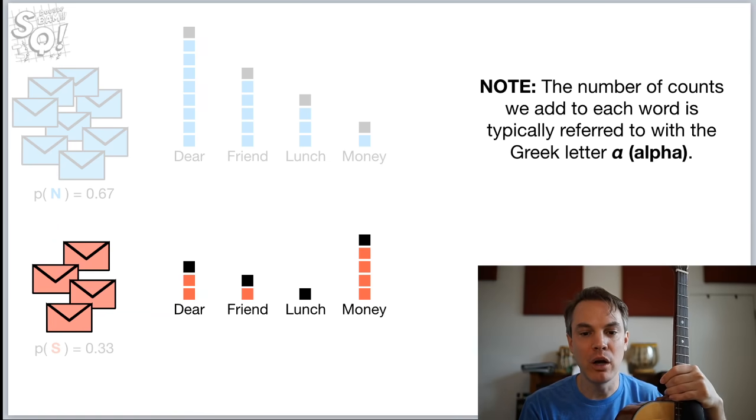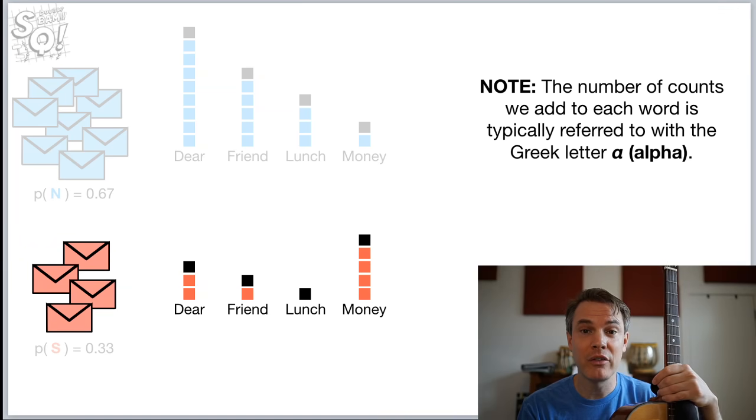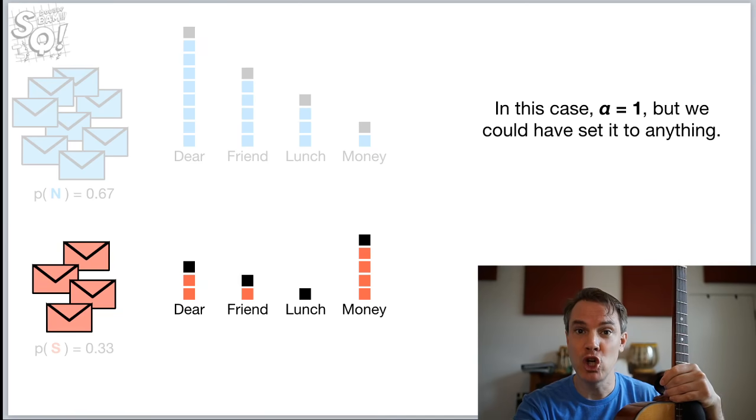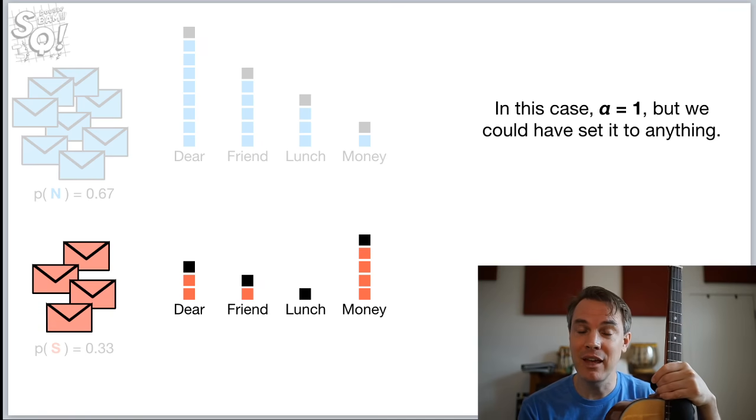If you're going to do naive Bayes in scikit-learn with Python, that's the parameter you're going to set. You're going to set alpha equal to something. I think the default value is 1 already, so you don't have to worry about it, but you can check that at your leisure. Anyways, in this case, alpha equals 1, but we could have set it to anything.